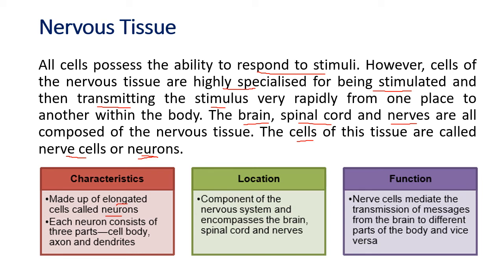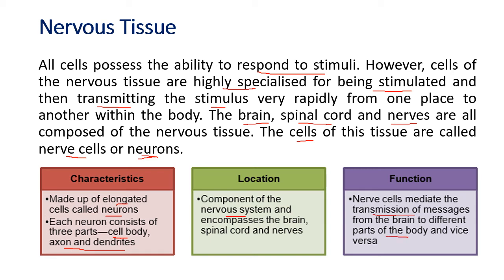They have three parts: a cell body, axon and dendrites. Location is where? It is a component of the nervous system, so present in the brain, spinal cord, nerve fibers and nerves. And what does it do? Two functions. First, it receives the stimuli and then it transmits.